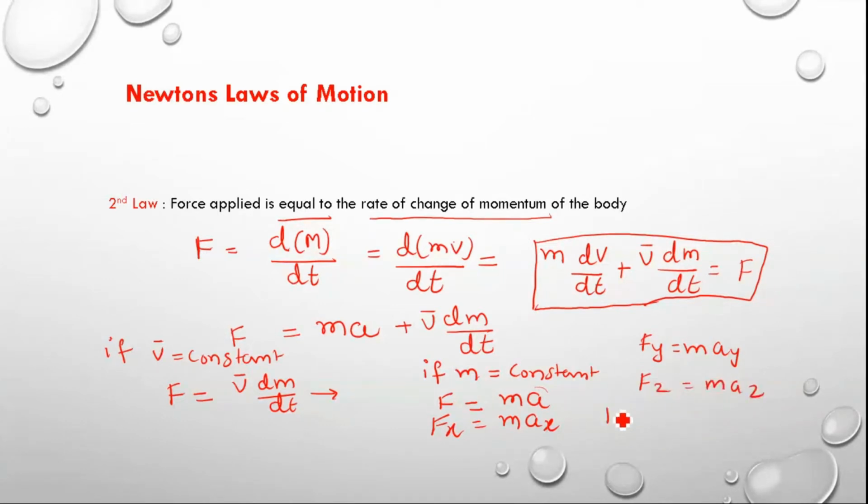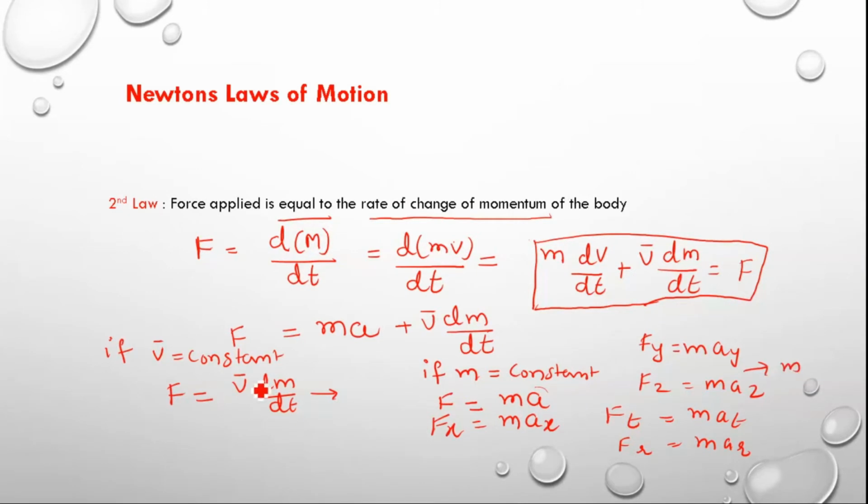If the motion is rotary, it may be in the tangential direction, then F equals m into At, or in the radial direction, F equals m into Ar. So these are all the conditions. The way the body is in motion, say in the x direction, you can calculate the net effect of the force along that direction. All these we calculate in our mechanics.